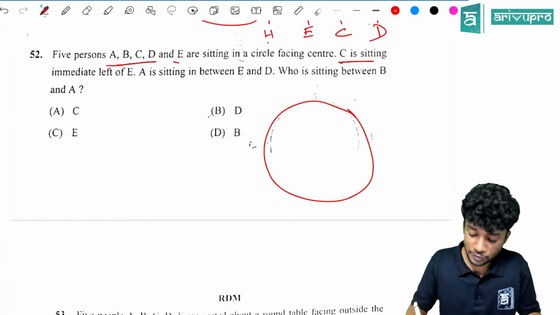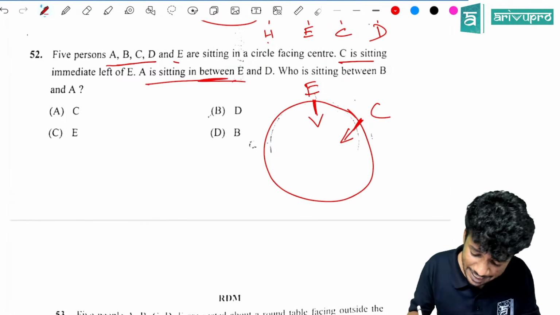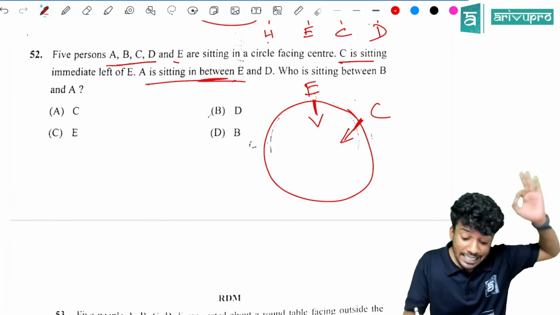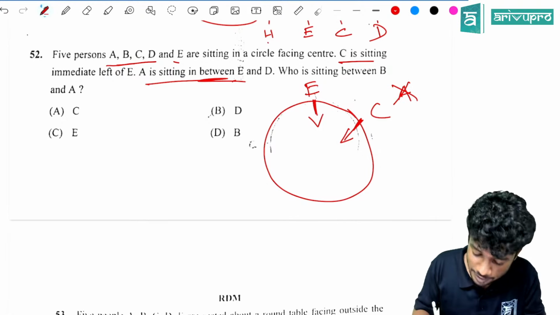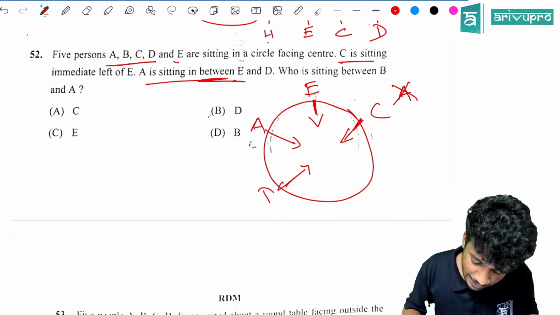C is sitting immediate left of E. Then what is given? A is sitting between E and D. Can A sit over here? No. Already C is sitting there. So A can sit here and D can sit here.